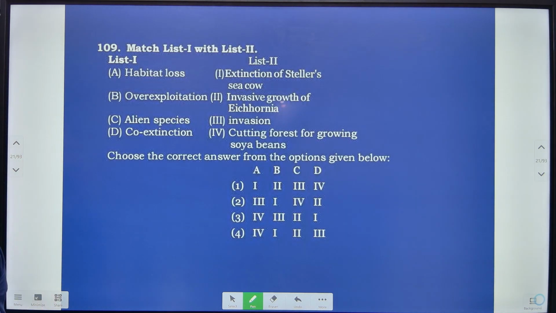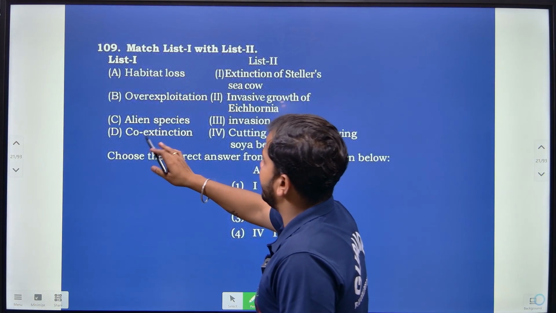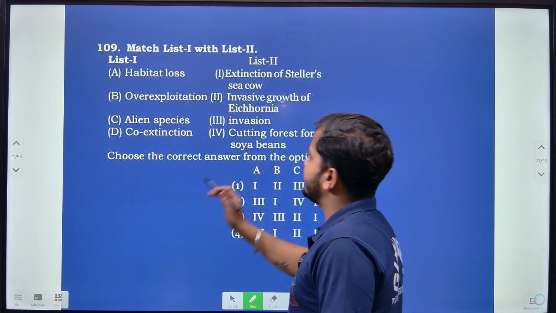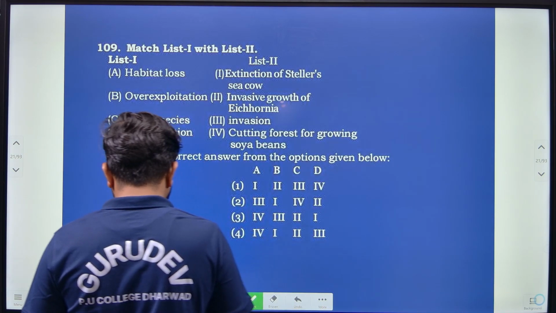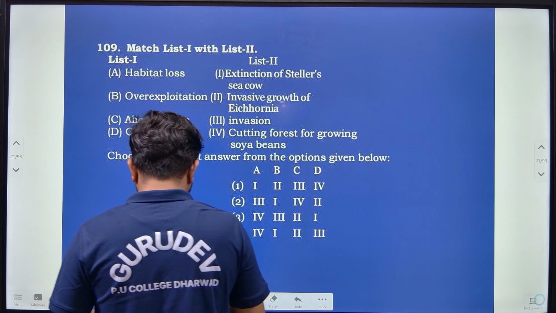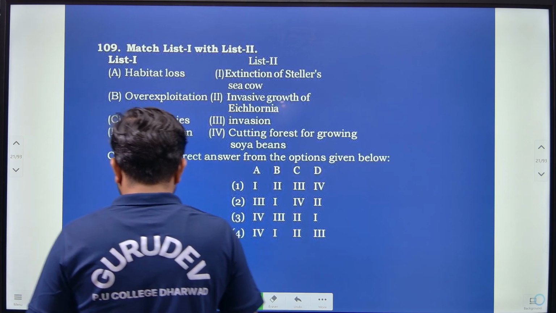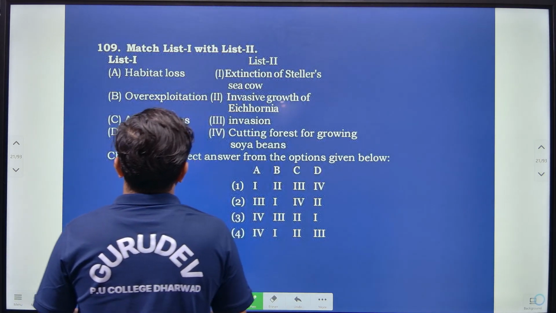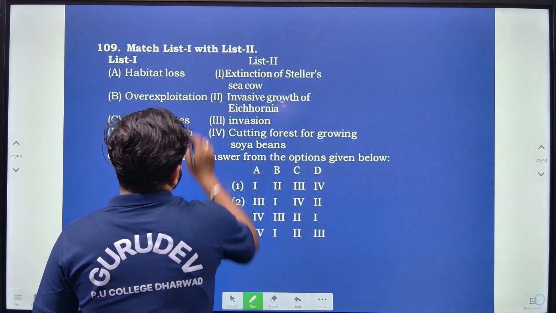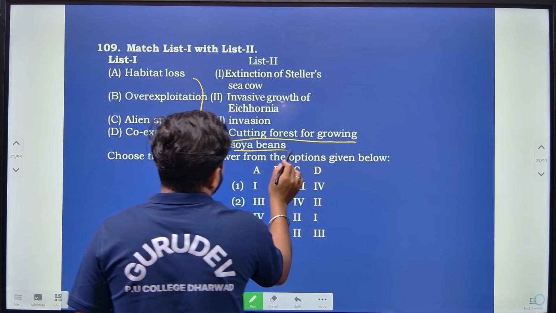Then match list one with list two. Here they have given habitat loss, overexploitation, alien species, and coextinction. With respect to habitat loss, it can be seen in the cutting of forest for growing soya beans.